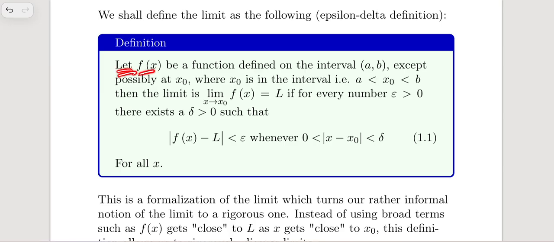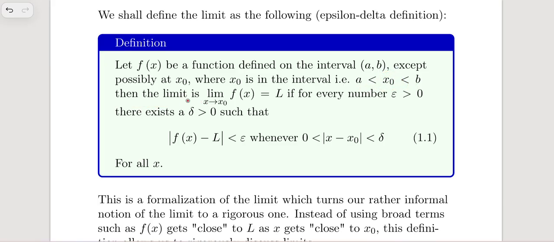So we have, let f of x be a function defined on the interval (a, b), except possibly at x naught, where x naught lies between a and b.